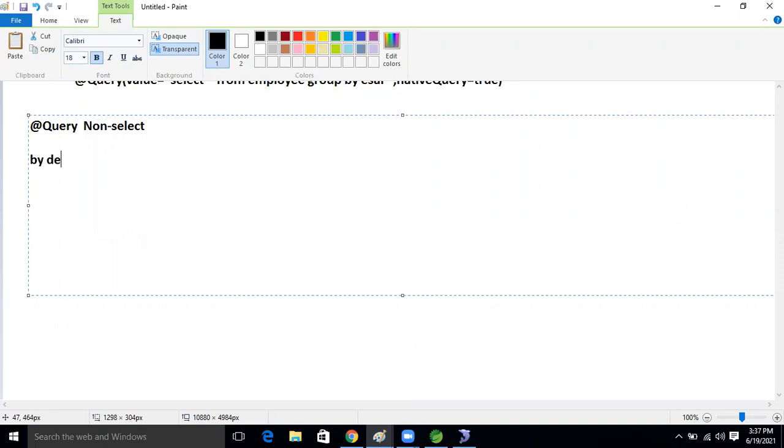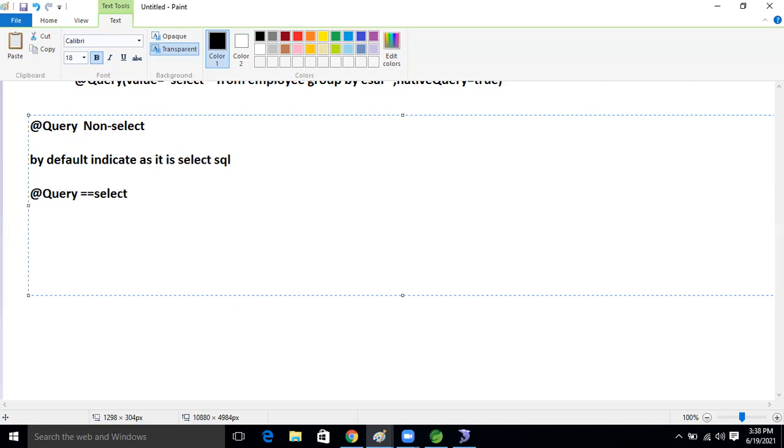by default it is indicated as select only. This Query annotation is by default a select SQL query, meaning only select operations can be performed. So if we want to make this query a non-select, for a select query the Query annotation is there to perform the select operation.